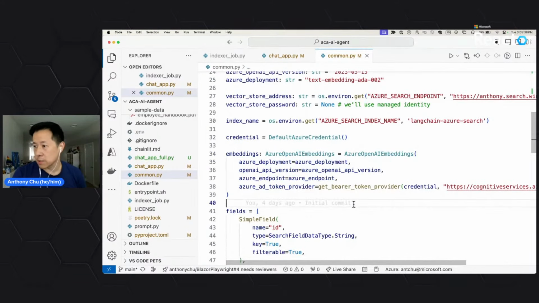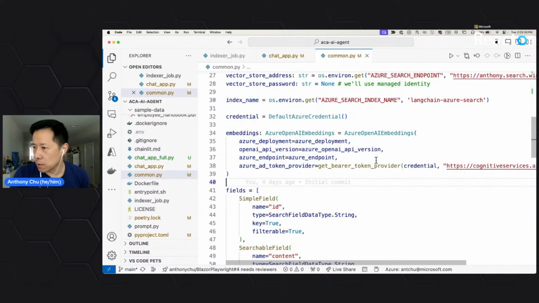Then I'll set up the OpenAI embeddings, and here I'm just using Langchain's built-in tools for this. I'm configuring that with my OpenAI deployment in Azure. This works fine with OpenAI that's not in Azure as well, but today I'm going to be using Azure OpenAI.